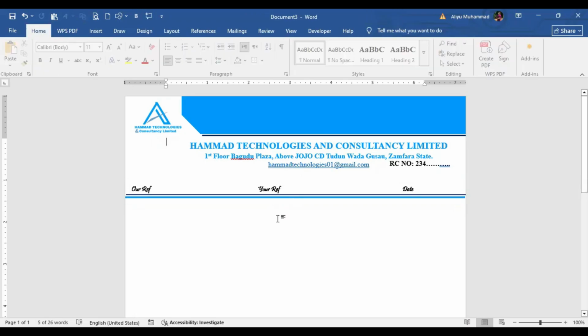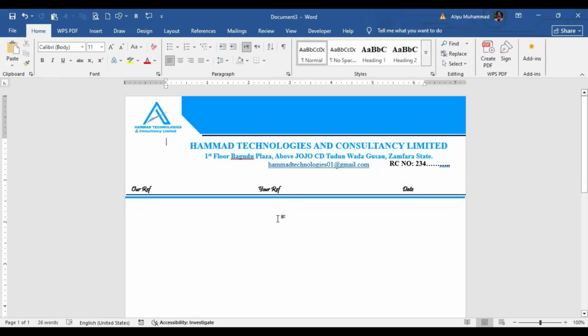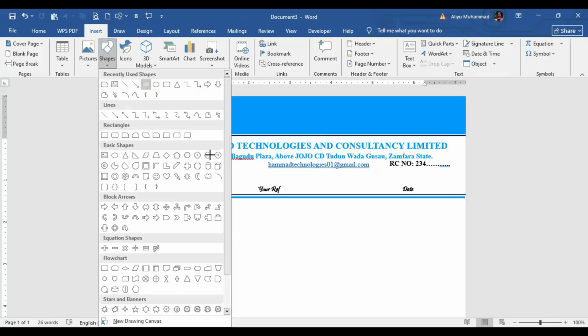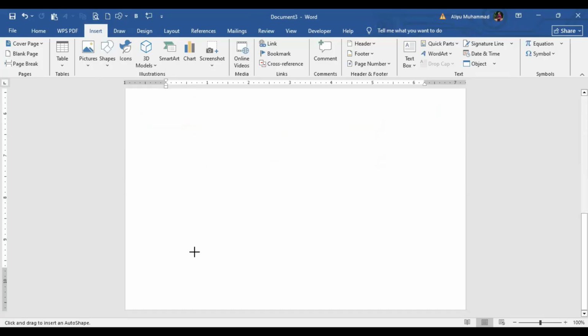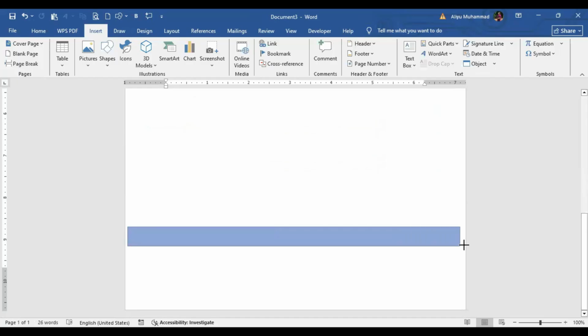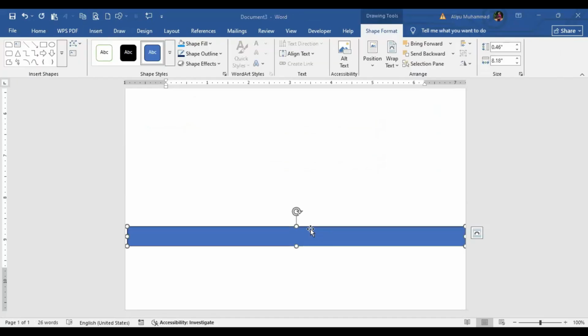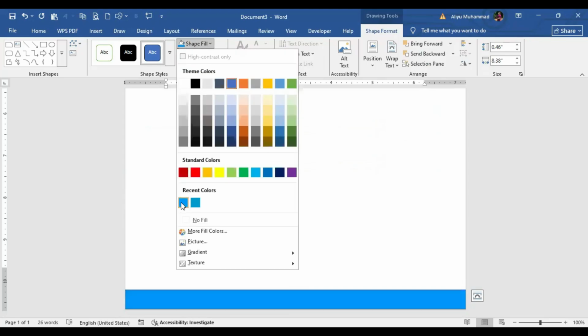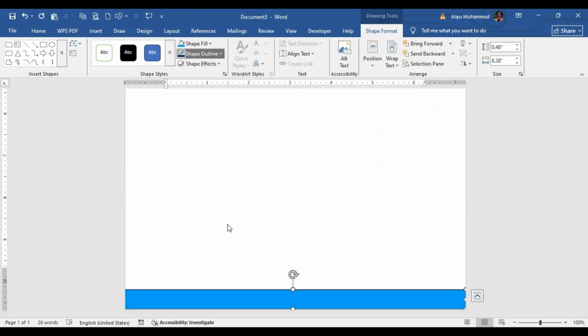Okay. So now let's pick up another shape. Yeah, let's use this. So we'll just draw it. So you just carry it, come down at the bottom. Then let's give it a shape fill. Let's say this is the shape fill we are going to use. Then shape outline, no outline.